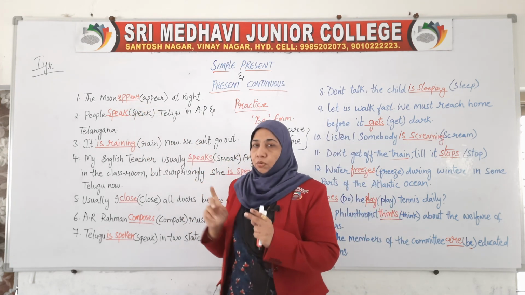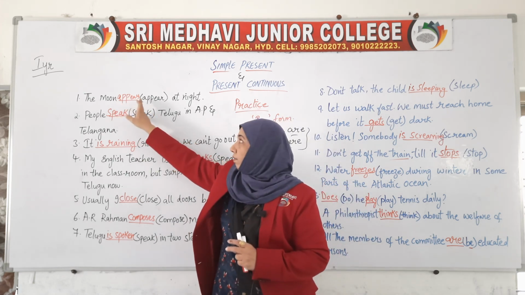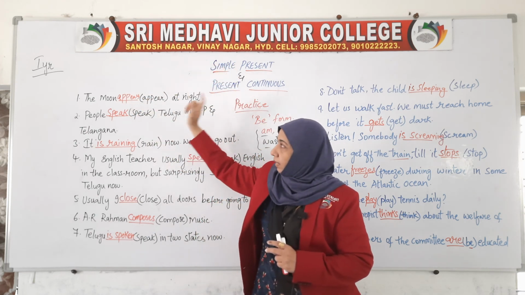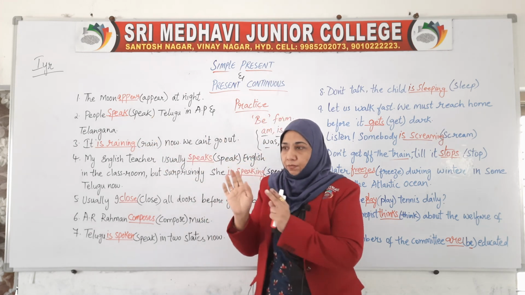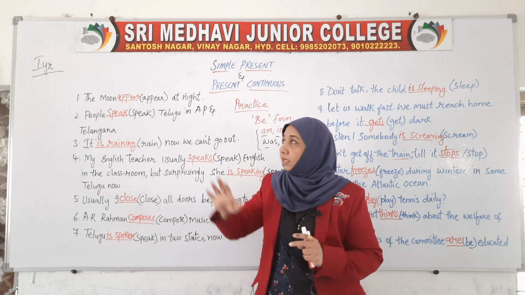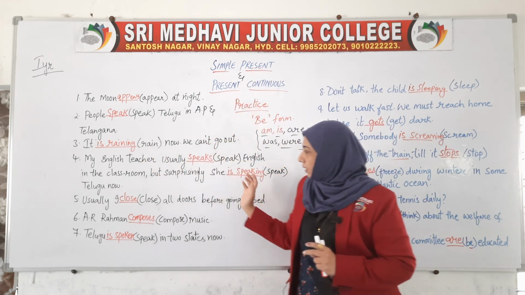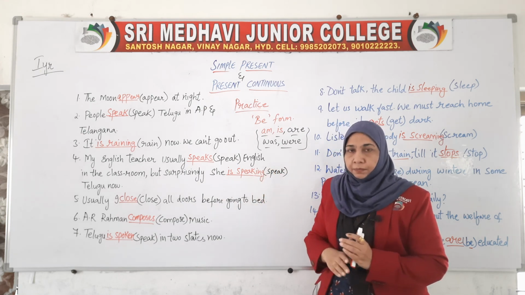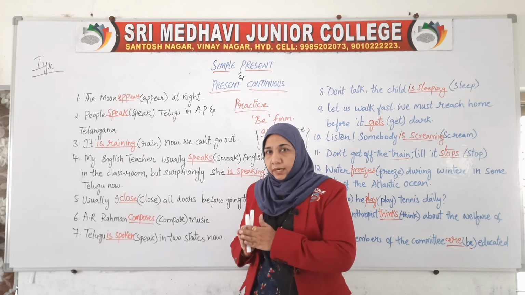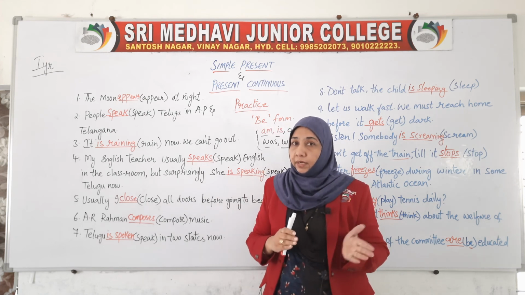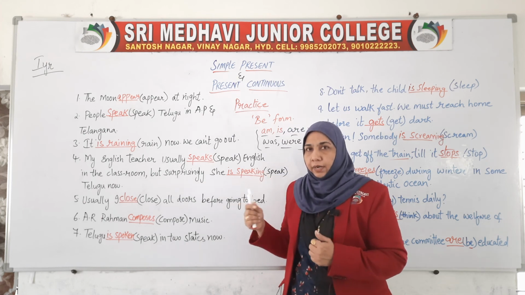Why I have written them is to get clarity for yourself that for the third person singular we have to add s in the simple present, and for the third person plural we are not supposed to add s, we have to keep the original form of the verb as it is in the simple present tense. And we have got some of the present continuous tense wherever it is needed. So I hope you have got the practice properly. Try to complete the blanks wherever you find them, in the reader, in the study material, wherever you can get it. Go ahead and find it out.